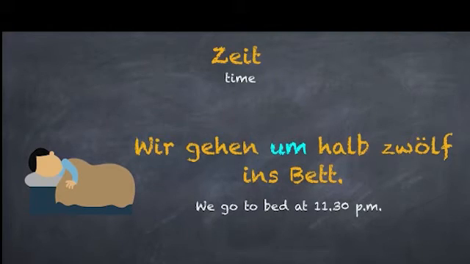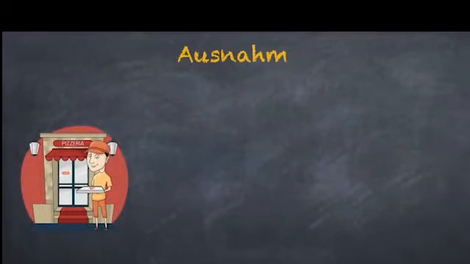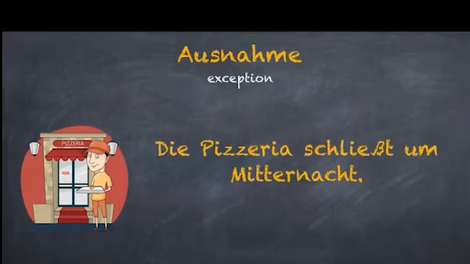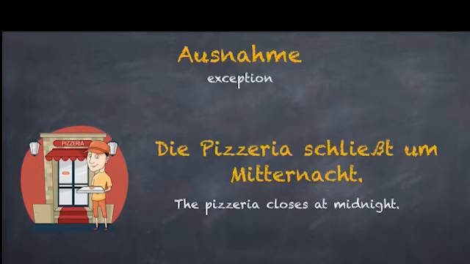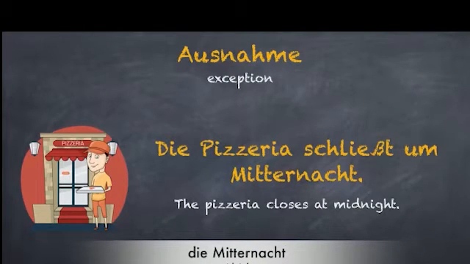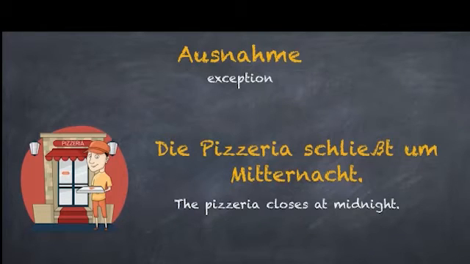Um 19 Uhr kommt er nach Hause. Here's another example. Wir gehen um 11:30 ins Bett. So with both forms of time, that is official and unofficial, we would use um as the preposition. If you want to revise how to read time in German, you can do that by watching our videos. The links are given below. The basic use of um is with time, but there is one exception.